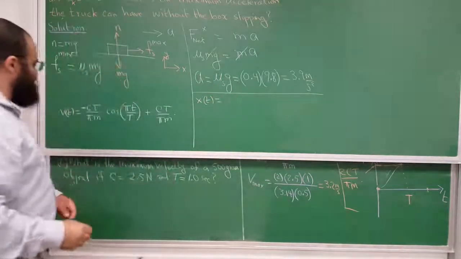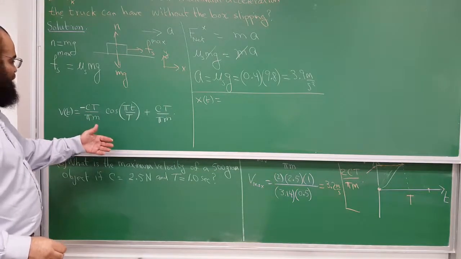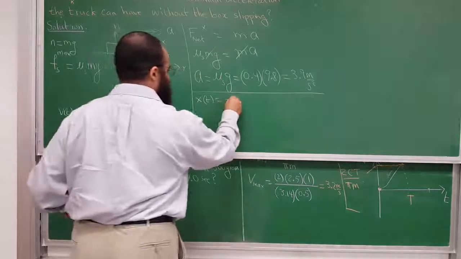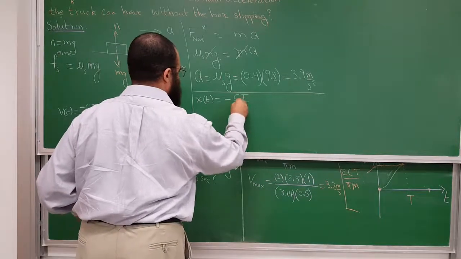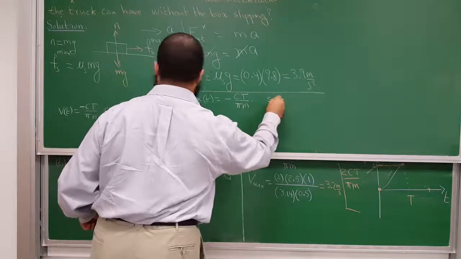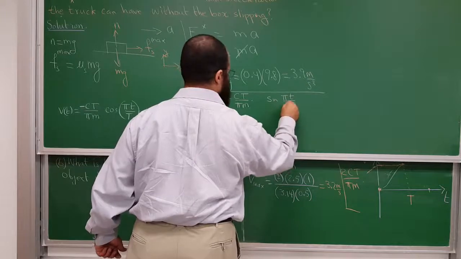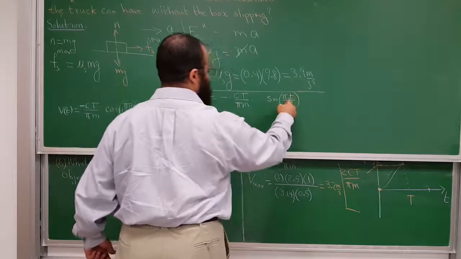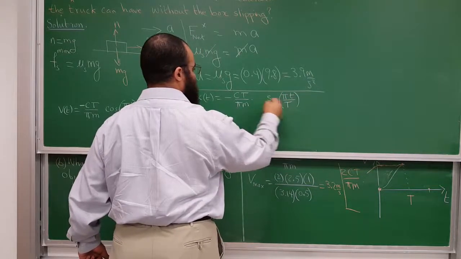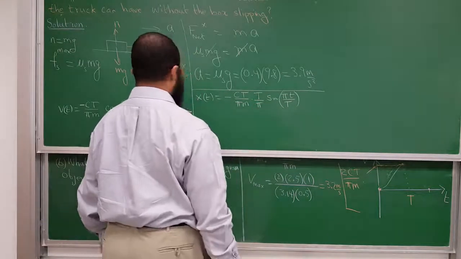Let's integrate this. The derivative of sine is cosine, so you would have minus c capital T over pi m times the sine of pi t over capital T. But then when you take the derivative, pi over T comes out, so you have to multiply by T over pi.